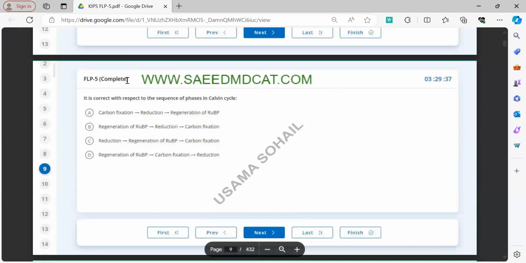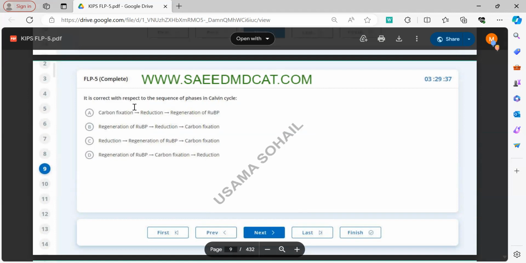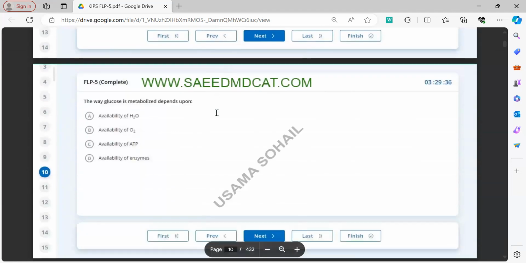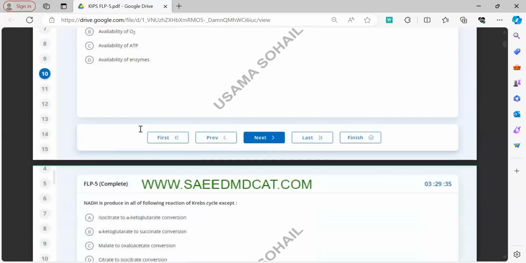Now, in question number 9, the correct order of the Calvin cycle is A. First, carbon is fixed, then it is reduced, and lastly, there is regeneration of RuBP via the Calvin cycle. In question 10, we need to know the reactants in respiration. So, glucose and oxygen. Oxygen is a major reactant. Without it, glucose cannot be metabolized.